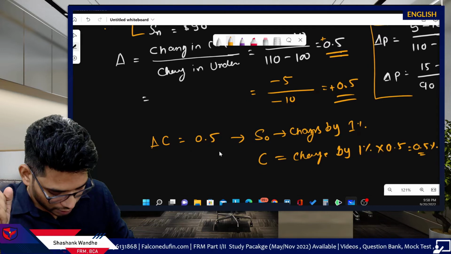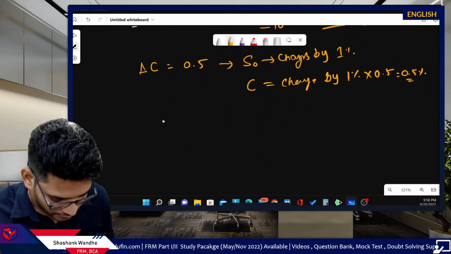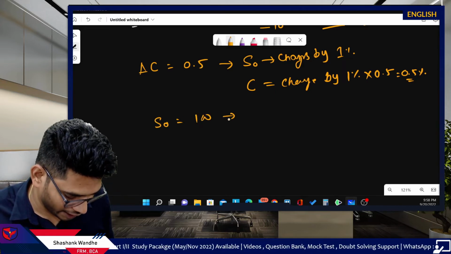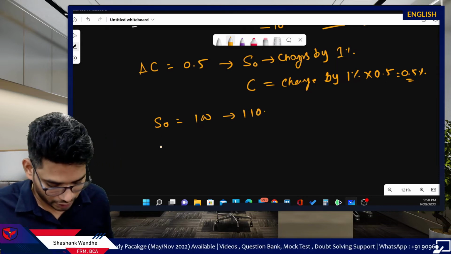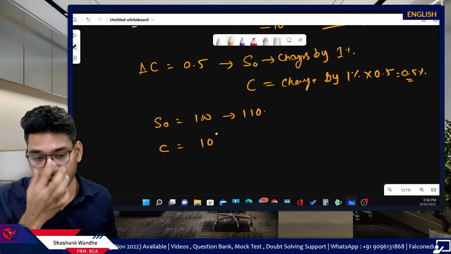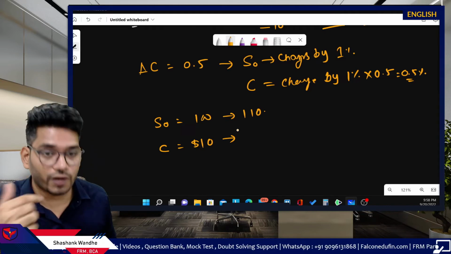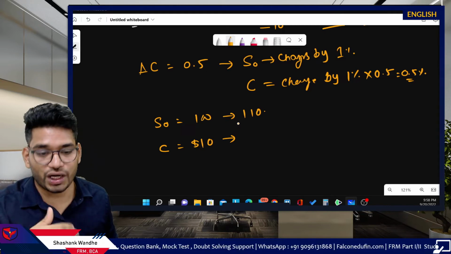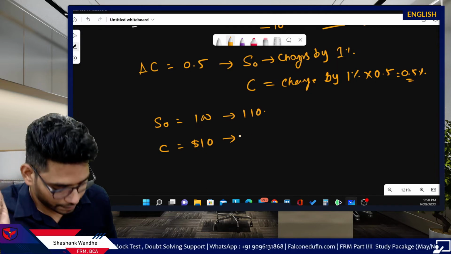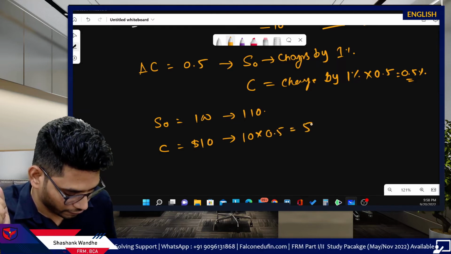And we can prove this. Assume currently underlying price is trading at 100 and it increased to 110. And currently say call option price is trading at $10. So what will be the change in price for this call option? We know the delta is positive and here the total change will be 0.5 times 10, that is 5.